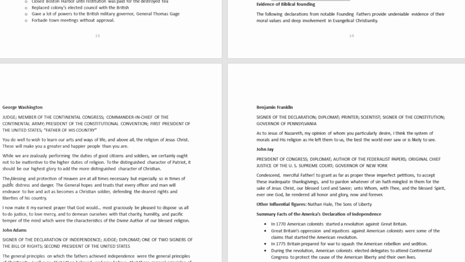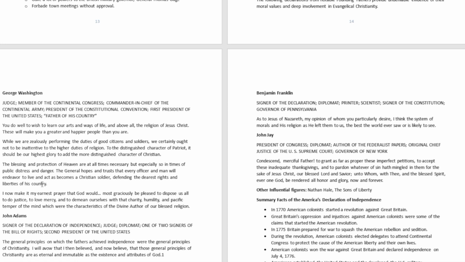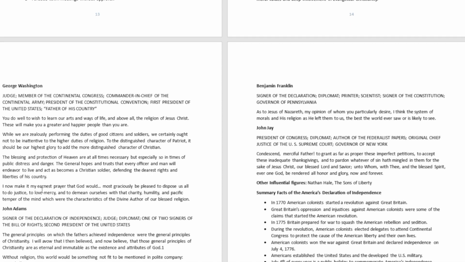Look at this one. It says, "The blessing and the protection of heaven are at all times necessary, but especially so in times of public distress and danger. The general hopes and trusts that every officer and man will endeavor to live and act as becomes a Christian soldier, defending the dearest rights and liberties of his country."